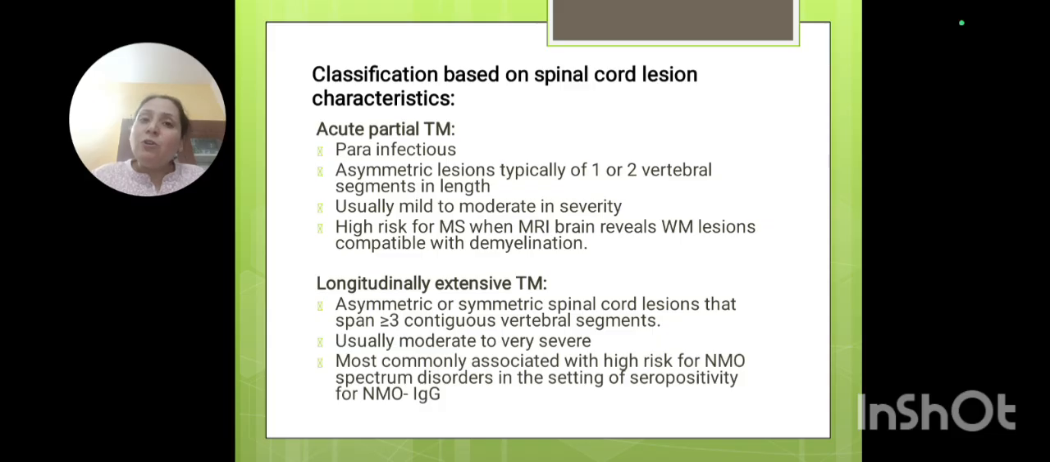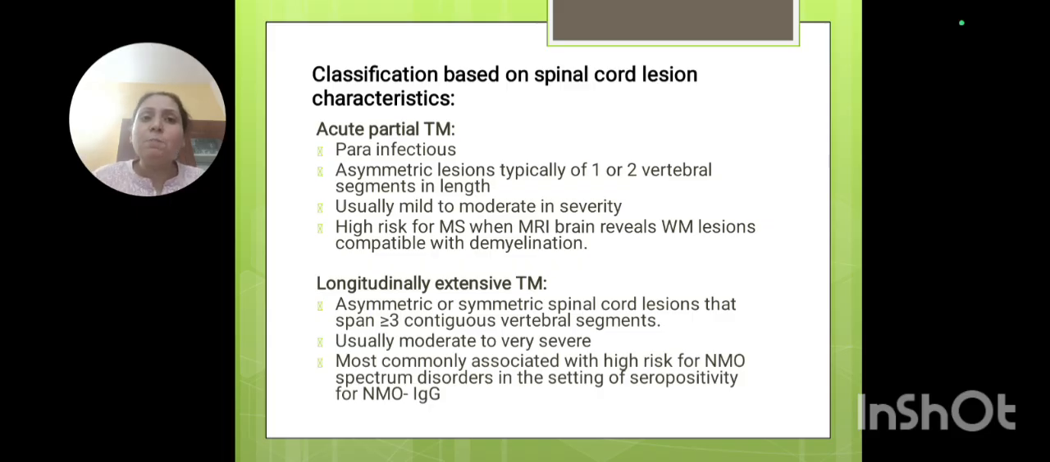So it is of mild to moderate severity, and only one or two vertebral segments are involved, not the whole segment, and three segments are not involved. There are chances that some signs of demyelination are seen, that is, white matter lesions are seen in the MRI brain, and that the person is already suffering from an autoimmune disease like multiple sclerosis or SLE.